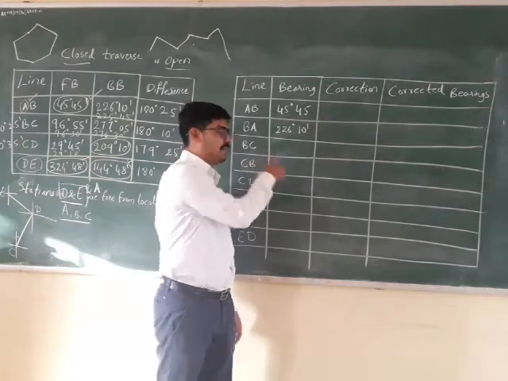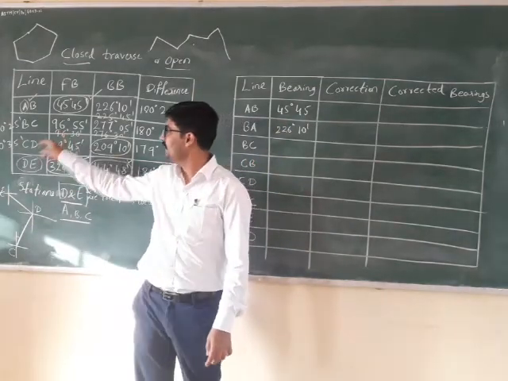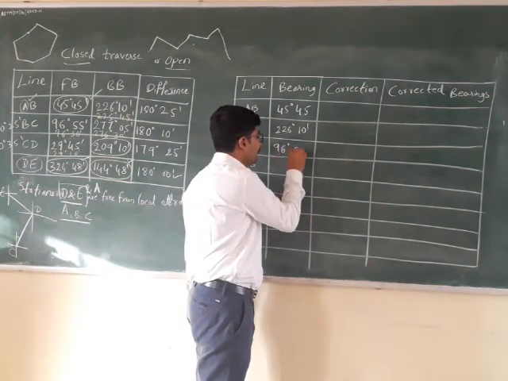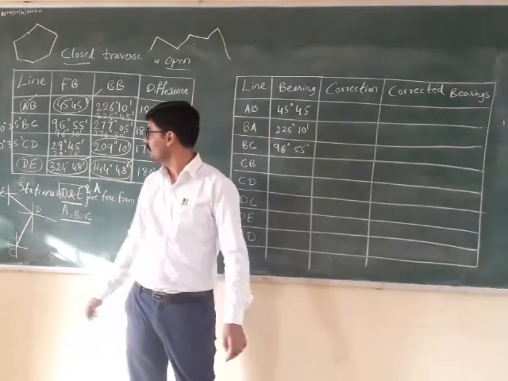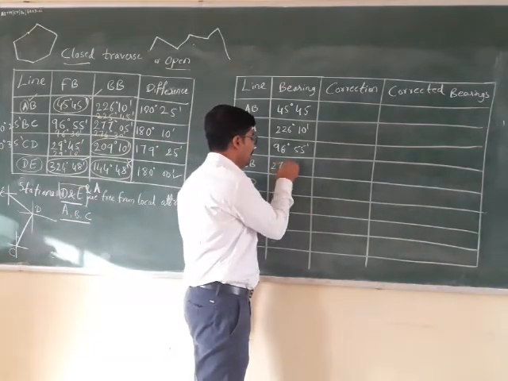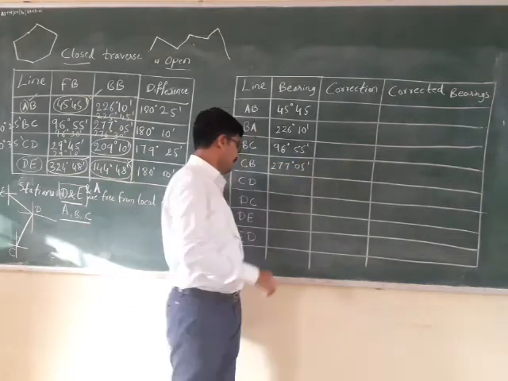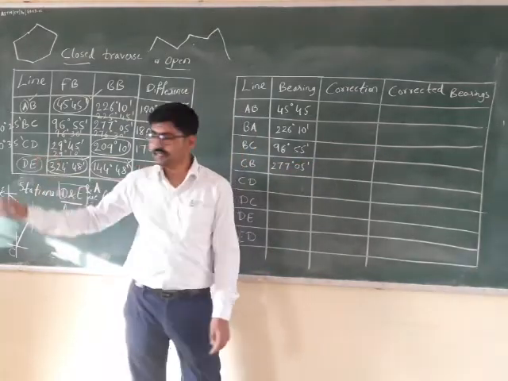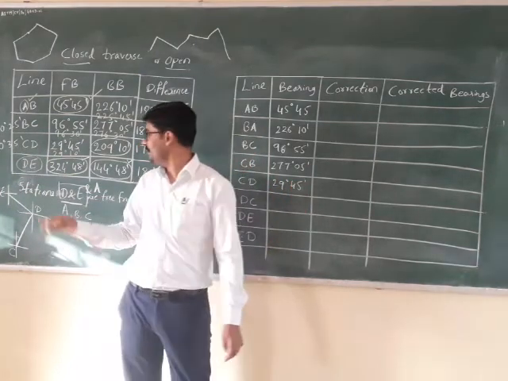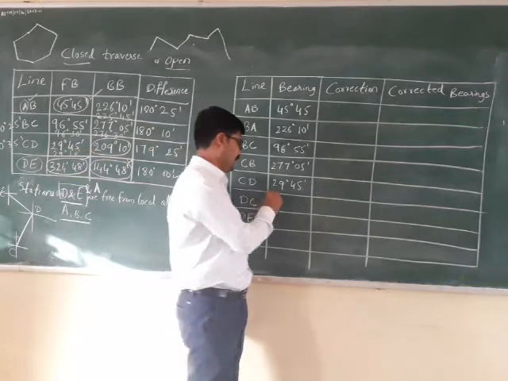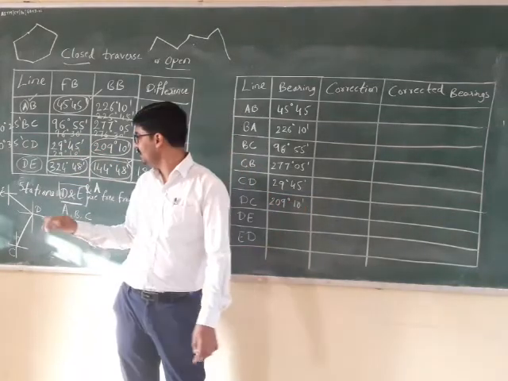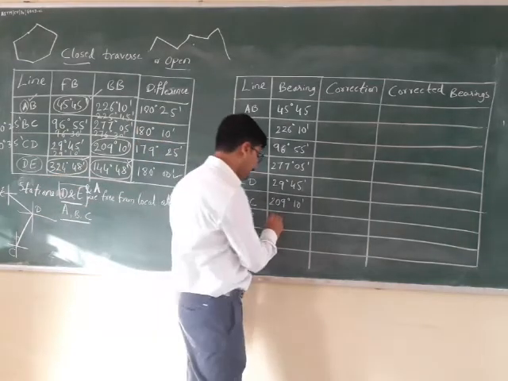And BC, the forebearing of BC, is 96 degree 55 minutes. Then the back bearing is 277 degree 5 minutes. Then CD is 29 degree 45 minutes. Then the back bearing is 209 degree 10 minutes. Then finally DE is 324 degree 48 minutes.